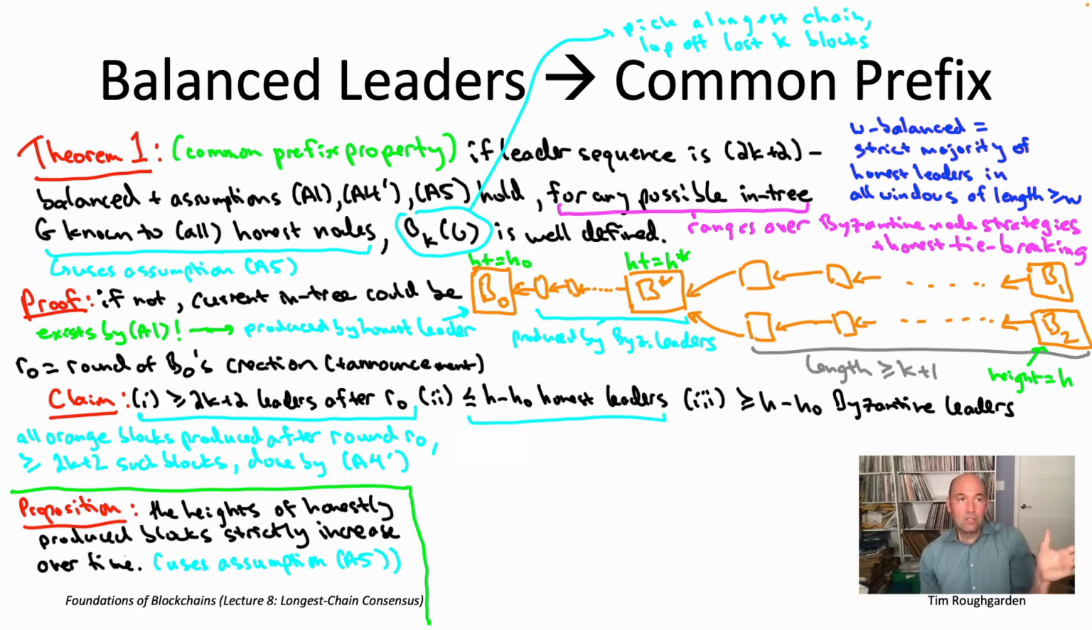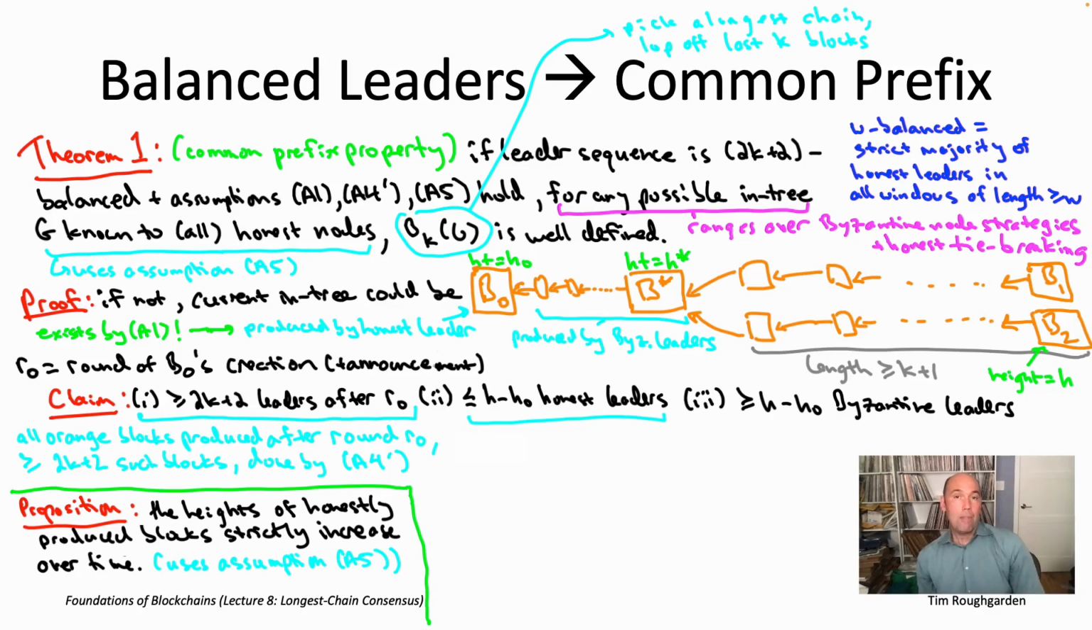So think about an honest node that's selected later, in some round after R naught. It knows in particular about a height 24 block, B naught. It's going to extend the end of the longest chain. It's going to produce a block that has height 25 or higher. So every honest node selected after R naught will contribute a block somewhere between the heights 25 and 40 inclusive.